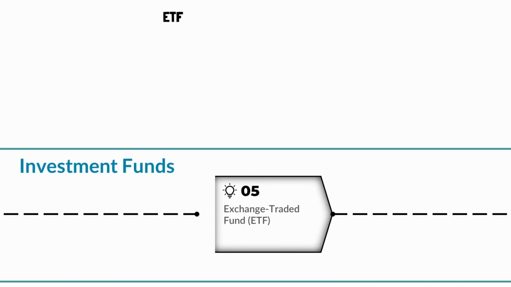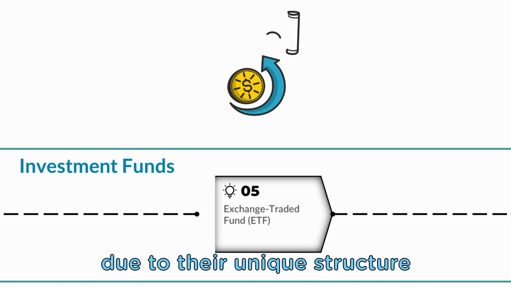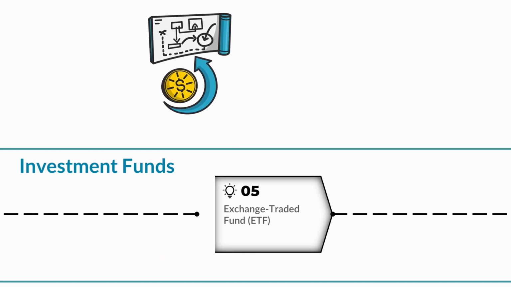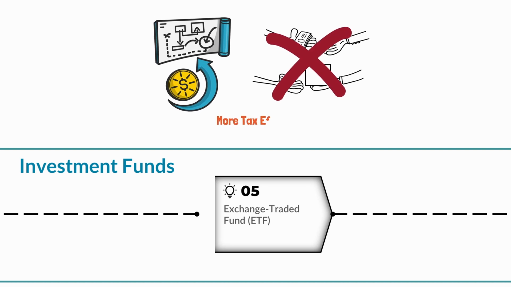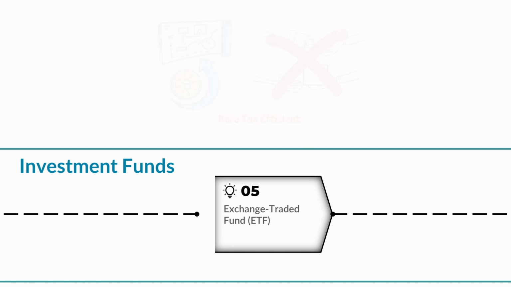Exchange-traded funds, or ETFs, are similar to index funds but can be traded throughout the day like stocks, while index funds can only be bought and sold at the end of the trading day. Passive funds can be more tax-efficient due to their unique structure. Also, since they only replicate the holdings of an index, they don't trade in and out of securities as often as an active fund would, generally resulting in lower taxation.